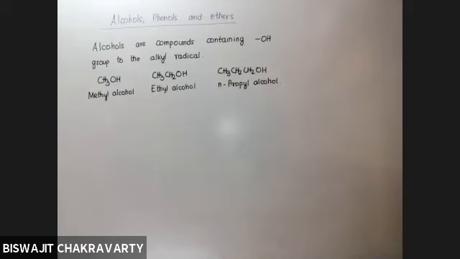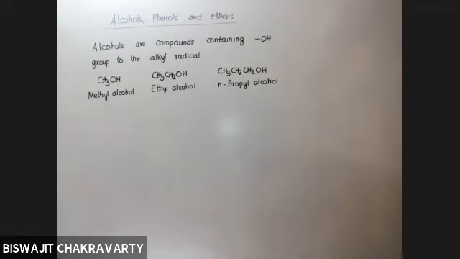What are monohydric alcohols? Monohydric alcohols are alcohols containing only one OH group in them, and methyl alcohol, ethyl alcohol, N-propyl alcohol, if you see, all of them have got only one OH group.